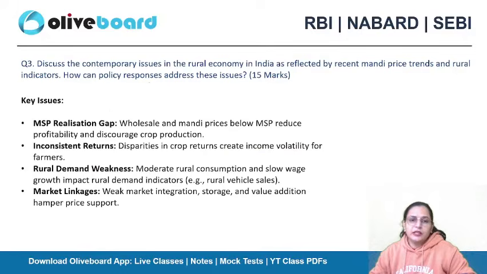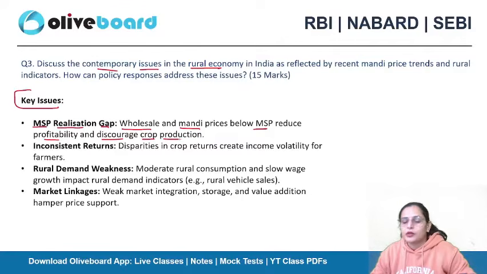Now, what are the key issues? What are the key issues for all these things? So discuss the contemporary issues in the rural economy. One is the MSP realization gap. Wholesale and mandi prices below MSP reduce profitability and discourage crop production.